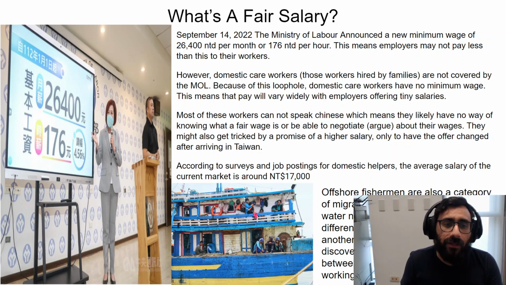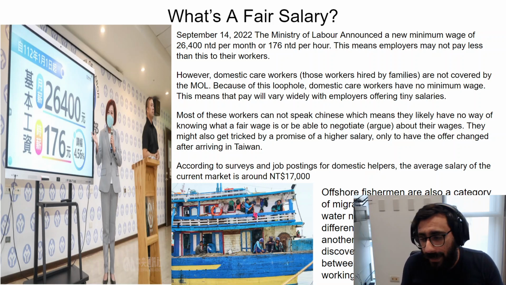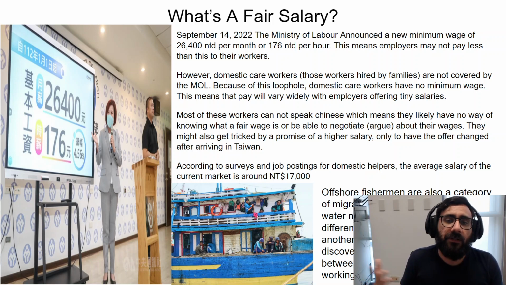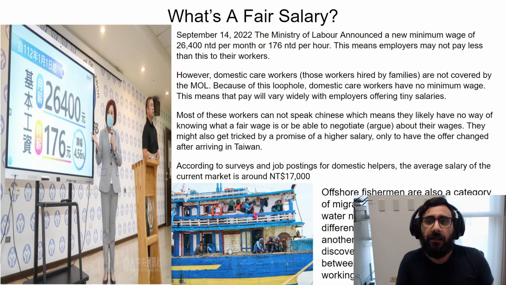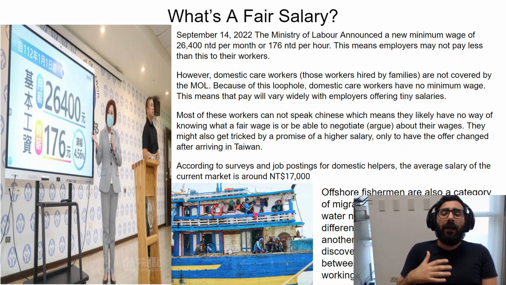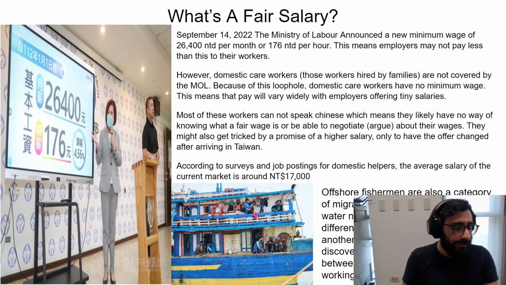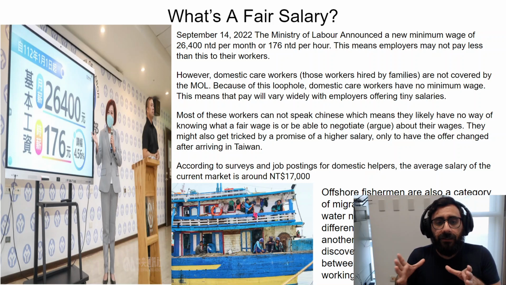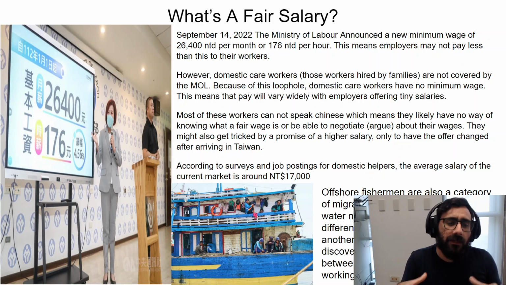So the Taiwanese government realized that you cannot pay people too little money or they will not be able to survive. They cannot afford their own house, cannot afford their own family. And these are all big problems in Taiwanese society. Taiwanese society is getting older and older, but at the same time, they're having fewer and fewer babies. So this is a big problem. And to try to fix that, they made this minimum wage standard.